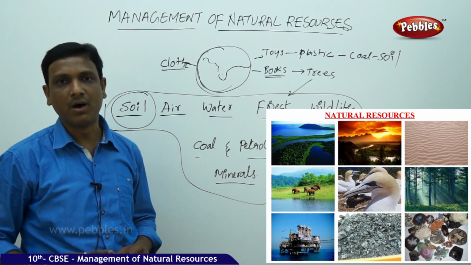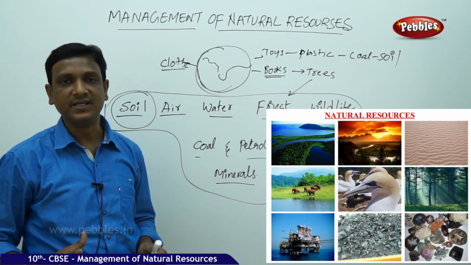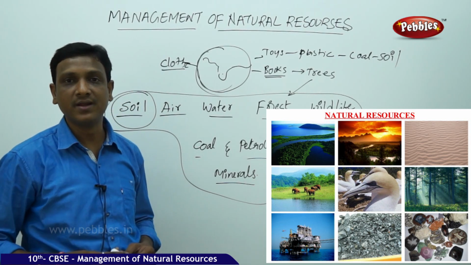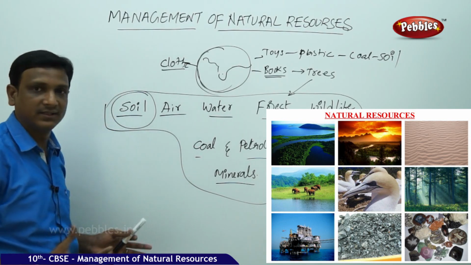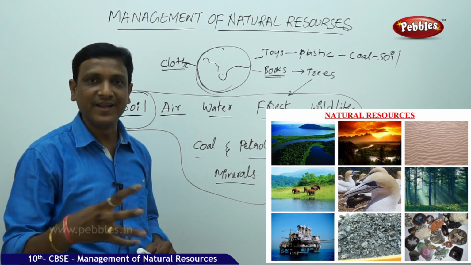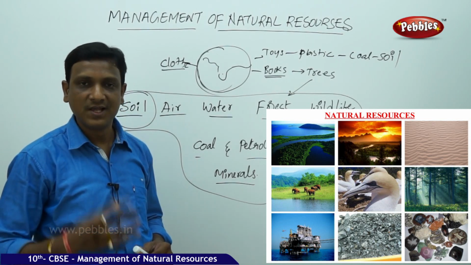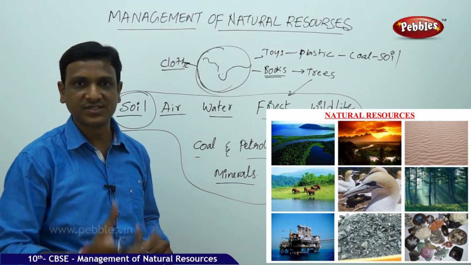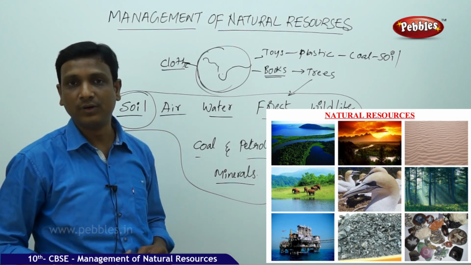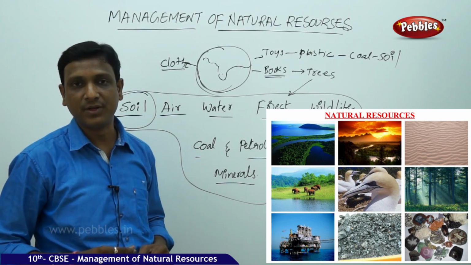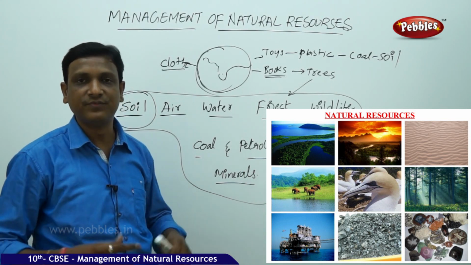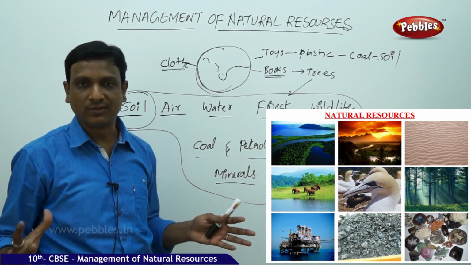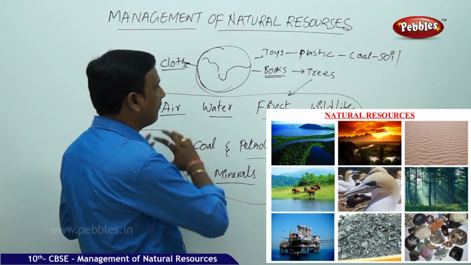So we see news about global warming. We see news about the depletion of natural resources like oil. The oil prices are going up. And we see that the forests are decreasing. By that, the rainfall is disturbed, because forests are the lungs of the earth, which take an active part in the water cycle. So by that, there will be a good amount of rainfall, good monsoon winds and all. But that has not happened because of the decrease in the size of the forest. Deforestation. So major problems are caused, and we think this is a very big issue.